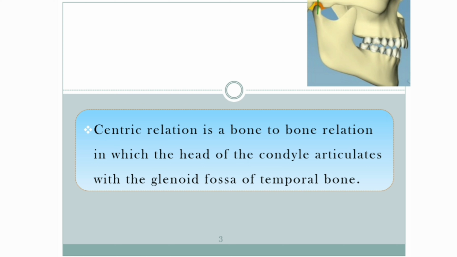So what is centric relation? It's a bone-to-bone relation in which the condylar head articulates with the glenoid fossa of the temporal bone. That is, it is a bone-to-bone relationship. The bones which come in contact are the condyle and the temporal bone.